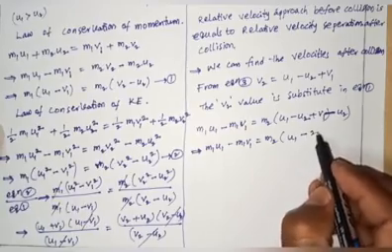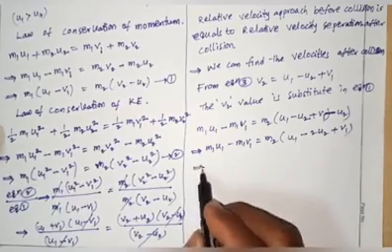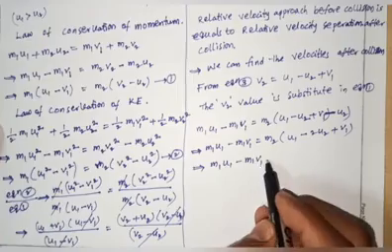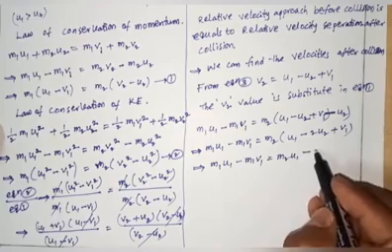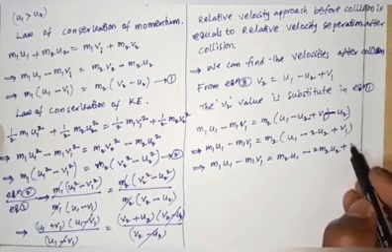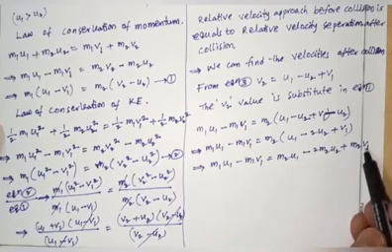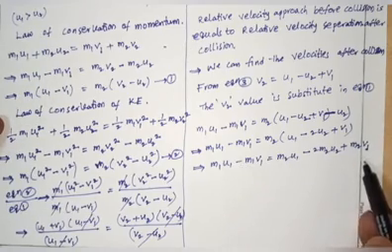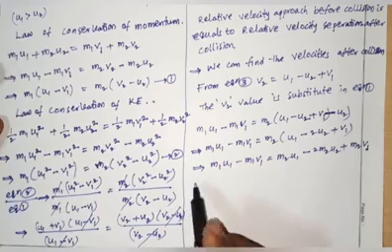So here u1 minus 2u2 plus v1. Separating the terms: m1 u1 minus m1 v1 equals m2 u1 minus 2 m2 u2 plus m2 v1. What we want is the v1 term. So the left hand side term is taken to the right hand side, and the right hand side terms are taken to the left hand side.